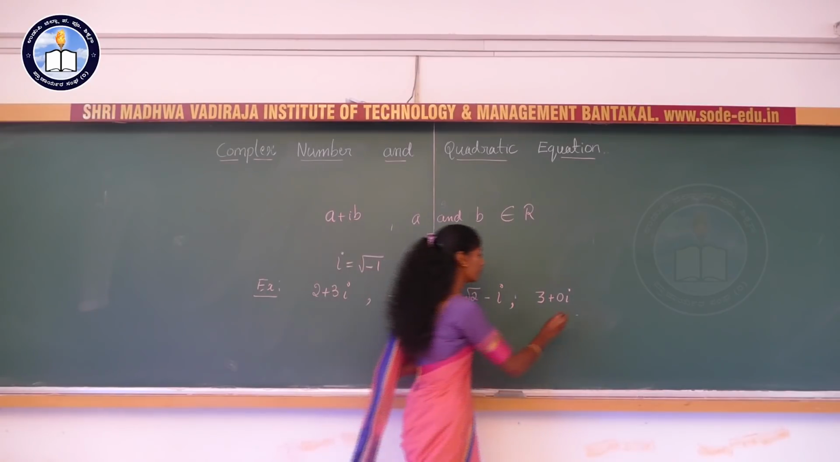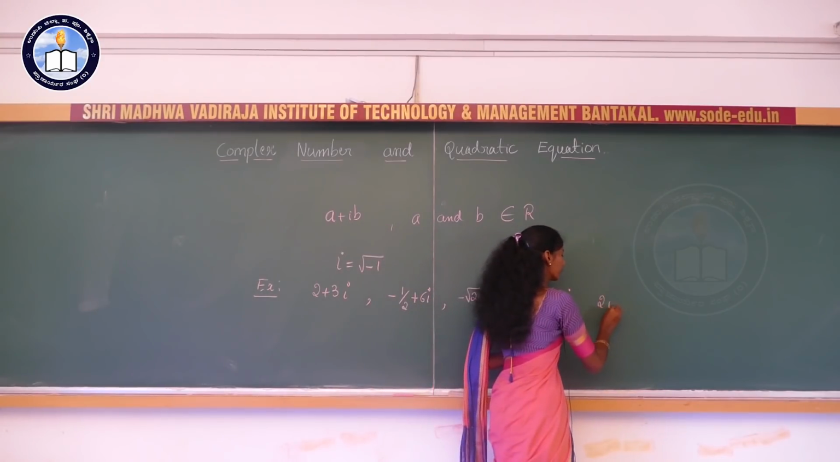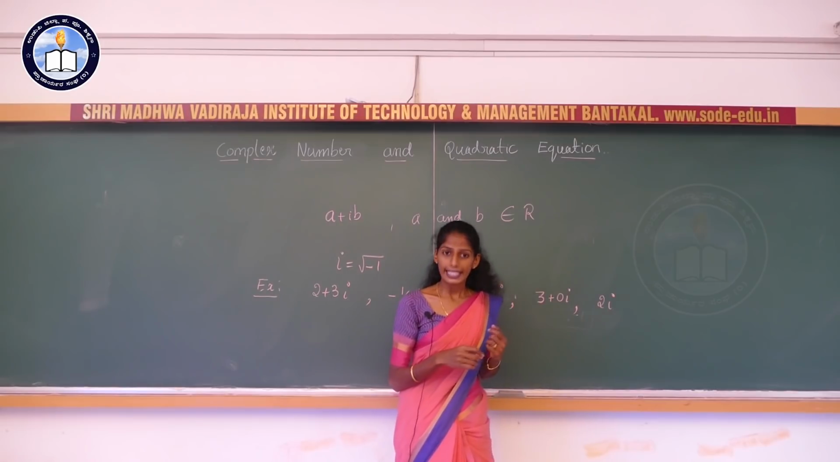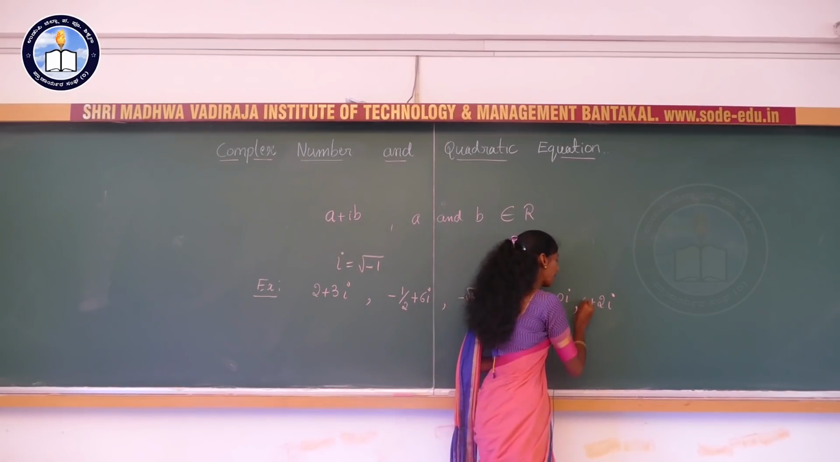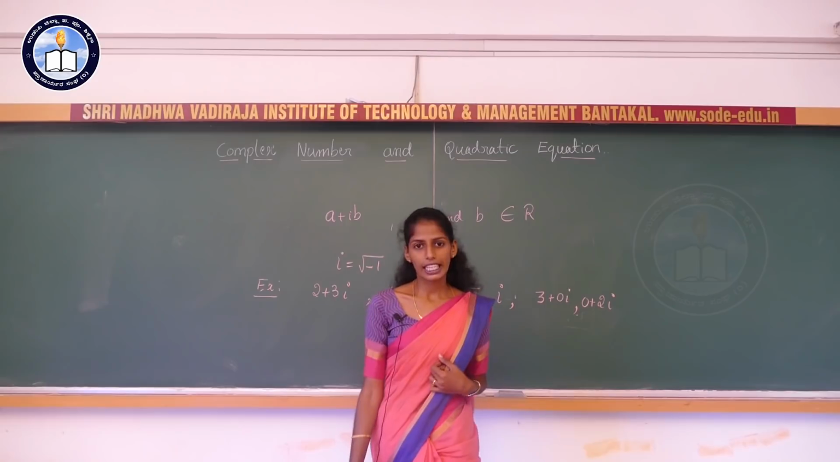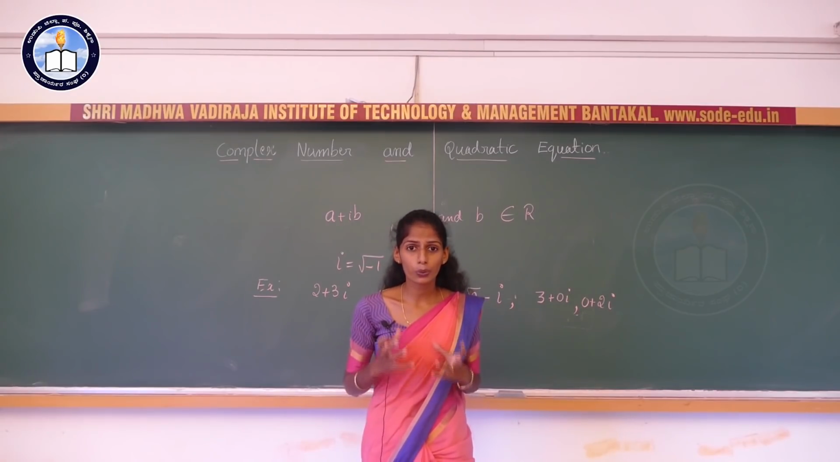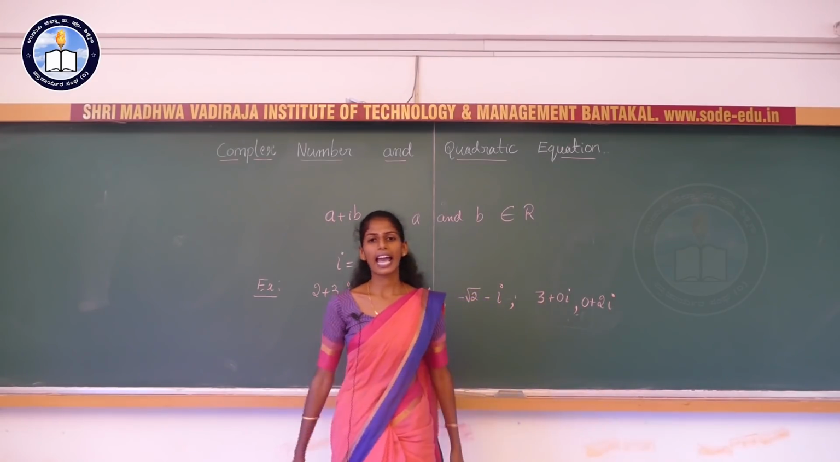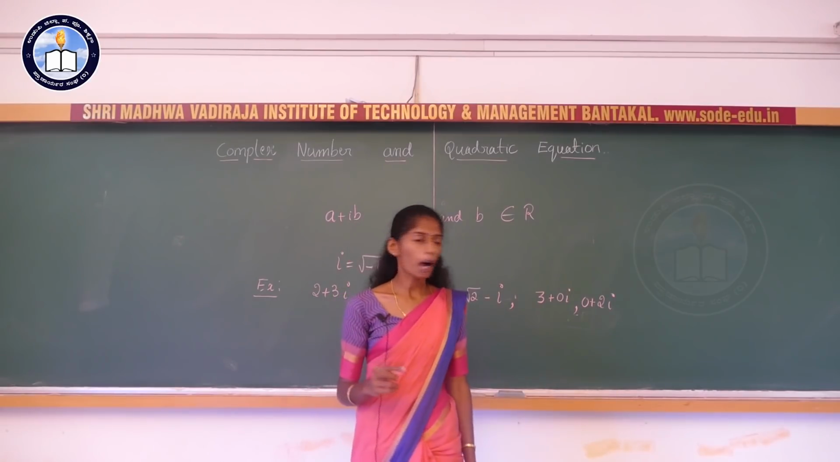For example, 2i. Is it a complex number? Yes, because in the place of a, we have 0. So the final answer is what? Any real number can be expressed as a complex number.